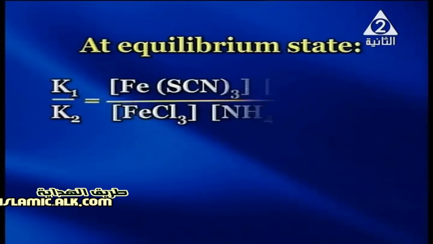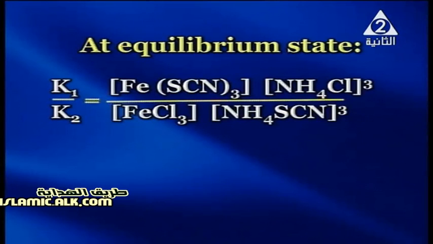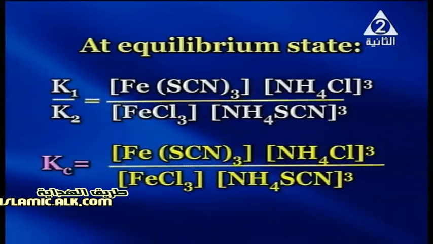So at equilibrium, K1 over K2 equals the concentration of the products, iron(III) thiocyanate and ammonium chloride raised to the power of 3, over the concentration of the reactants, iron(III) chloride and ammonium thiocyanate. So Kc equals the concentration of the products over the concentration of the reactants, and each is raised to the power of the number of moles in the balanced equation.